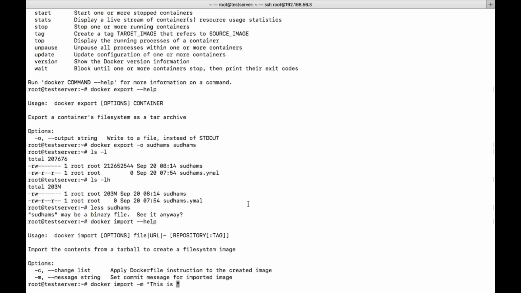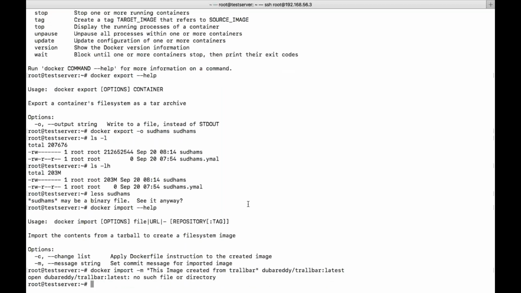This is image created from tarball, in the sense from the export command. You want to give the repository name. Let's say like Sudams, or my Docker repository name is this. I just want to save it like latest. No such file or directory. Oh, okay. Got it. I need to give the file name.